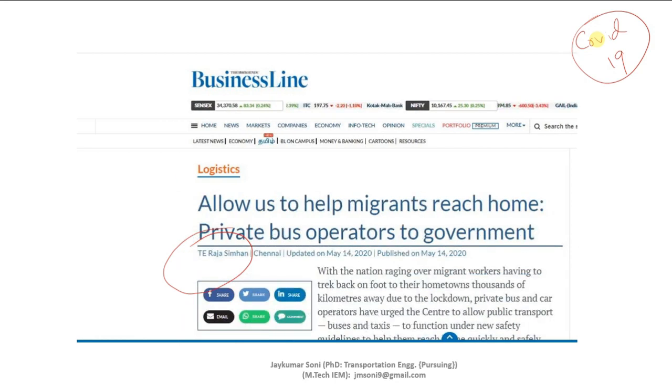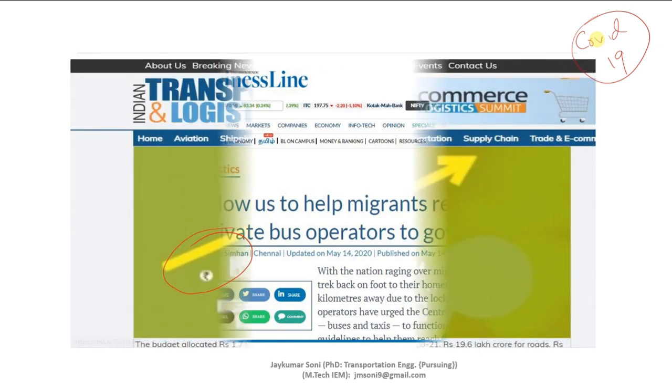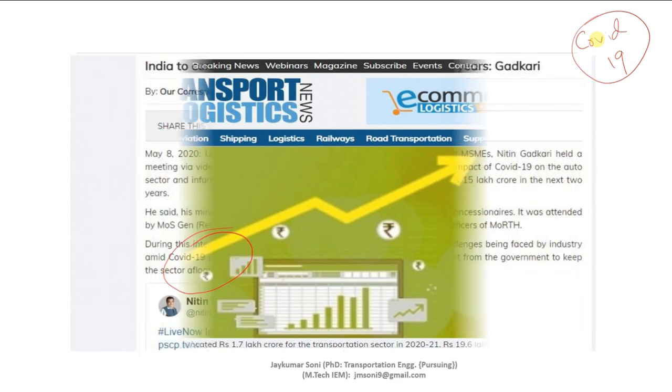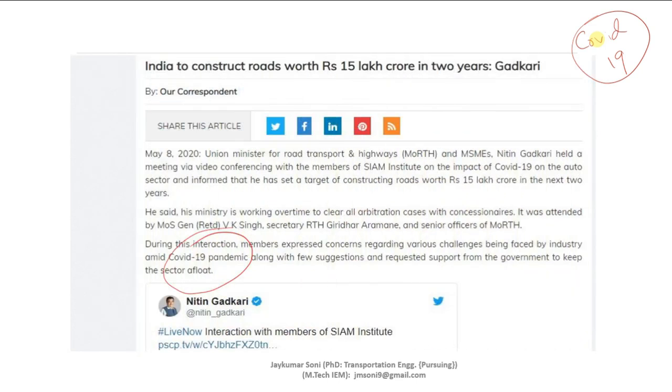Second is also a news article, the latest on private bus operation. Third is about transport and logistics news. Fourth is about the construction of roads worth 15 lakh crore rupees in the next 2 years. It is also one of the latest articles, and the news is from Mr. Nitin Gadkari, the Minister of Road Transport and Highways, also called MORTH.